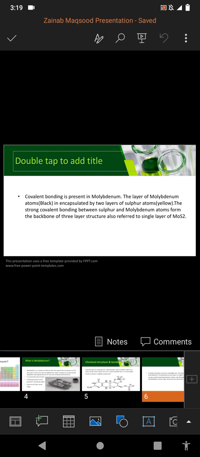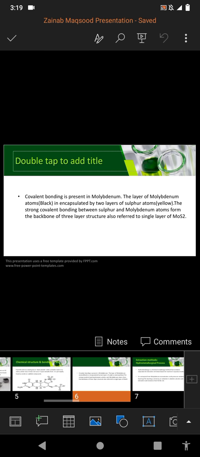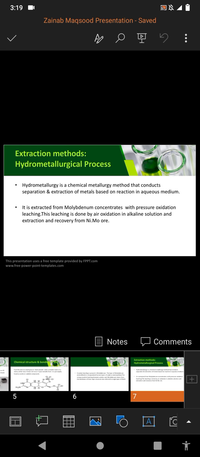The layer of molybdenum atoms that are black is encapsulated by two layers of sulfur atoms that are yellow. The strong covalent bonding between sulfur and molybdenum atoms forms the backbone of the three-layer structure, which is also referred to as the single layer of MoS2. Then we will discuss the extraction methods. There are many commercial routes for extraction of molybdenum from its sulfide minerals, molybdenite, that involve roasting of concentrate, purification of resultant calcine, distillation of MoO3, and also the hydrometallurgical route.